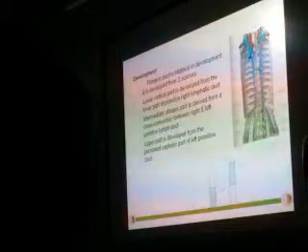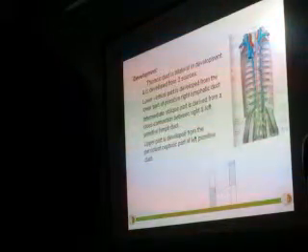The intermediate part is developed from the cross connection between the right and the left primitive duct. And the upper part is developed from the left part of the left primitive duct. Okay, so other parts will disappear. So there are 2 ducts initially during development. So the lower part of the right duct will remain intact.